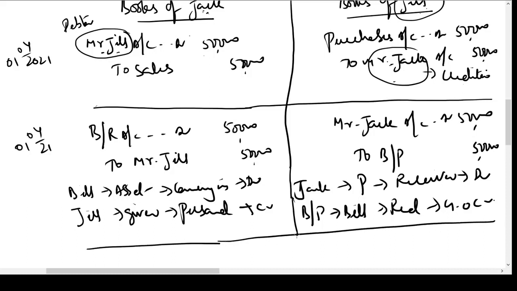Now what we are saying here is, apart from the rules which I have written, the logic behind the journal entry is that Mr. Jill has discharged his liability. He has paid us whatever he had to pay by giving us an asset called a bill. We are treating it equal to money.